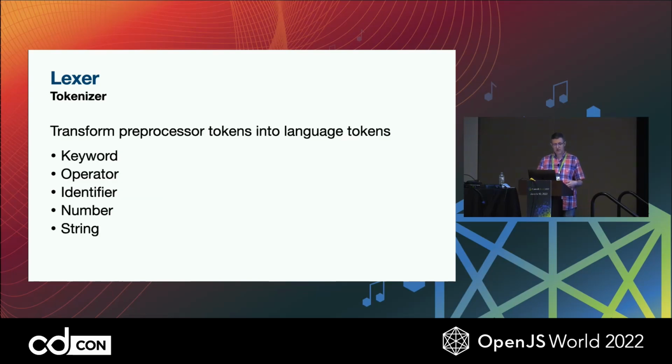The second stage takes the tokens from that stage and does a little more complex tokenization and validation. We turn them into tokens that are going to be the ones usable by our parser. So we've separated our language keywords out, the reserved words that make up our language. We've identified numbers and converted them to their numeric values from their string representations. And there's a lot more that will go into this stage as we add more language features. So the separation, I think, will play out very nicely later.